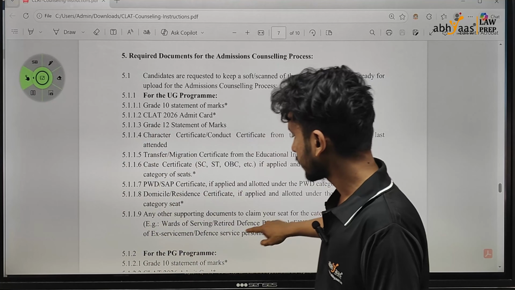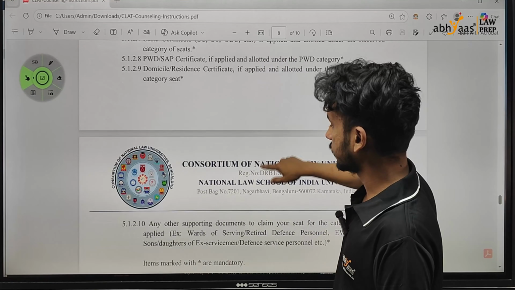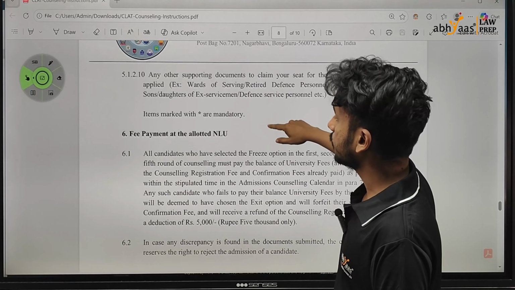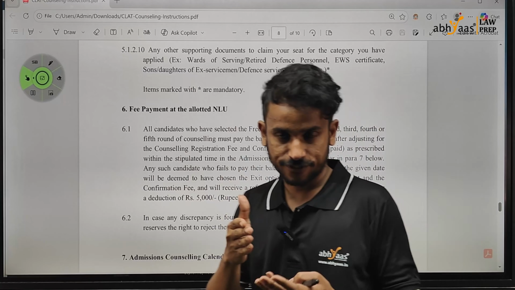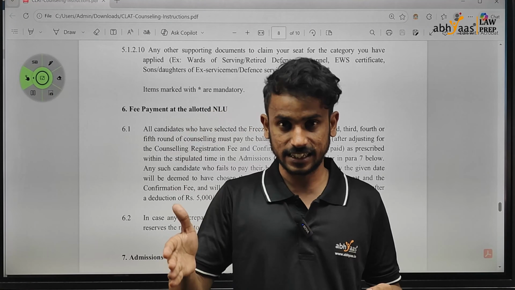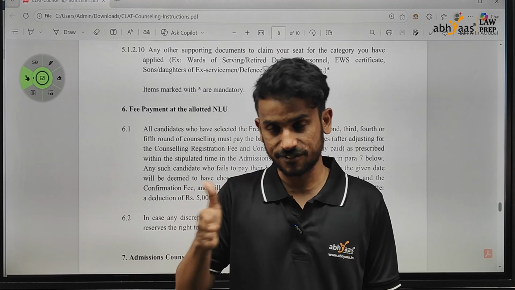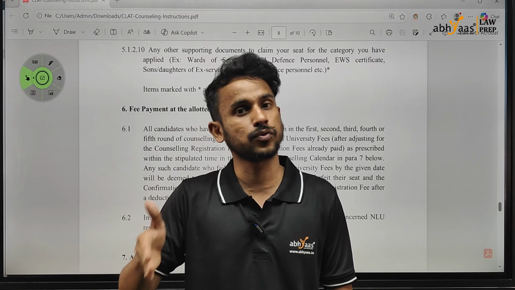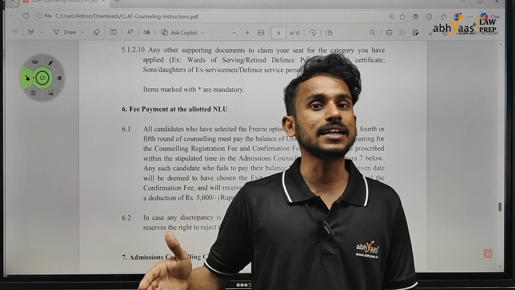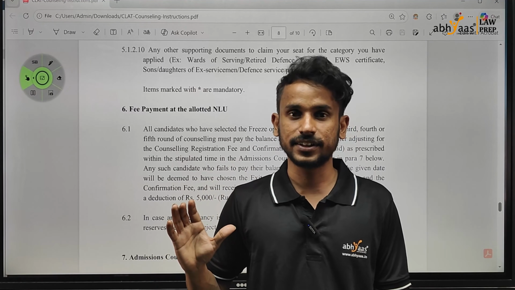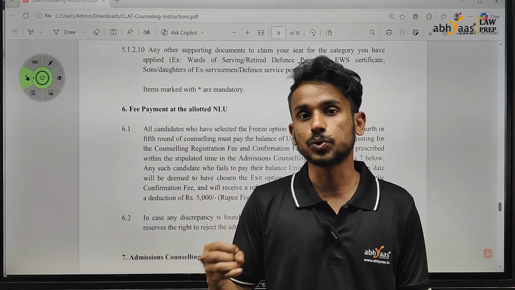Coming to the other aspects, fee payment. As I have told you, if you have got a seat in the first 3 rounds, that means you froze a seat in the first 3 rounds, you have to make a payment till 24th of April. If you don't do that, you have forfeited that seat and there is no option for you to revive it.